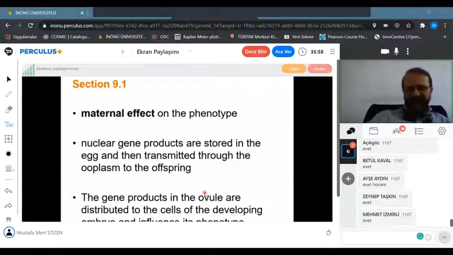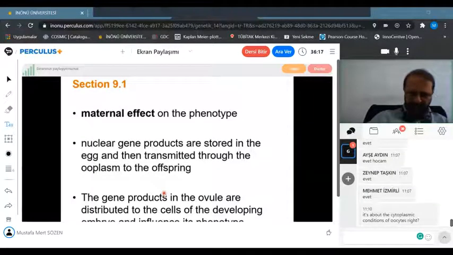Now, there is something I have to explain here. Maternal effect, what does it mean? After meiosis, the female cell goes to oogenesis, and it produces an ovum, one cell which is produced by the mother. So whose DNA is there in the ovum? Of course, there is only the mother's DNA.